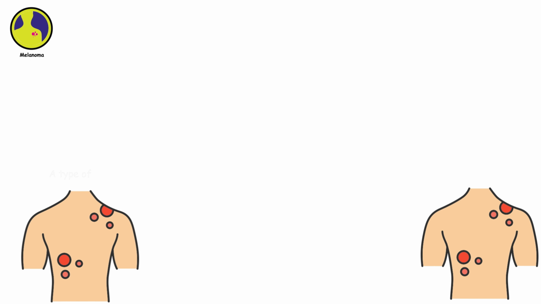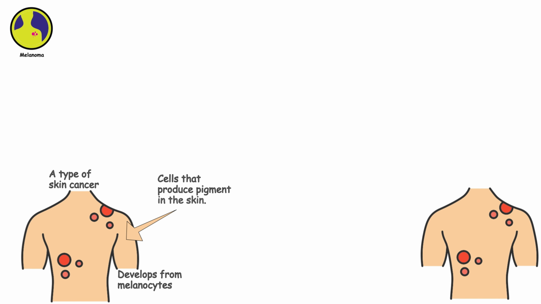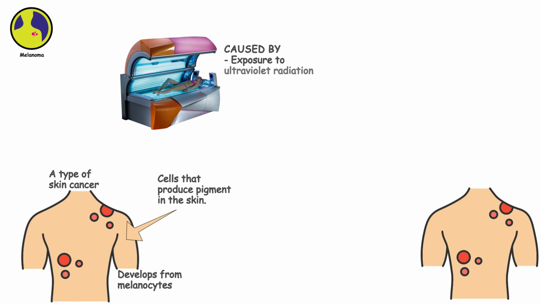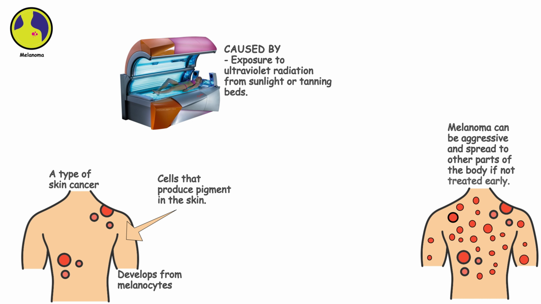Melanoma. Melanoma is a type of skin cancer that develops from melanocytes, the cells that produce pigment in the skin. It's often caused by exposure to ultraviolet radiation from sunlight or tanning beds. Melanoma can be aggressive and spread to other parts of the body if not treated early.